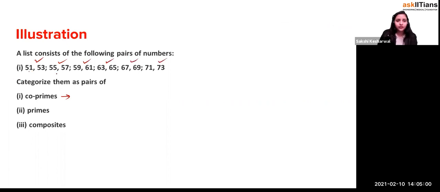Everyone is, because everything is like twin primes. Yes. 59, this is not a twin prime, right? 55 and 57, right? So here, this is prime, this is prime, this is not prime. 63 and 65 are not prime. So instead of writing all of them as co-prime, 51, 53, 55, 57, 59, 63. So all of them.